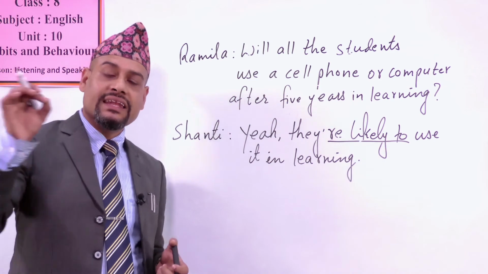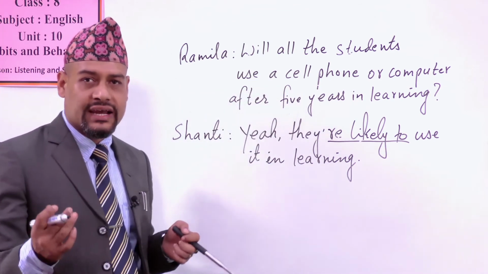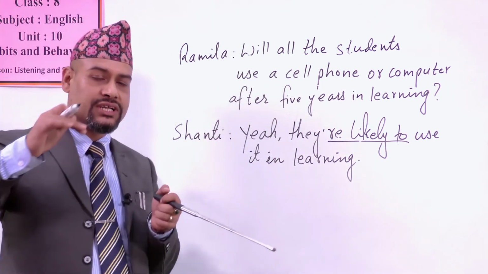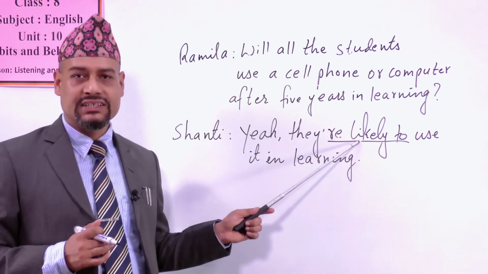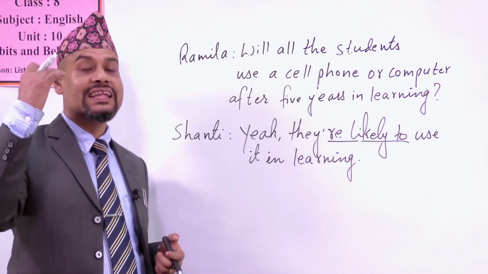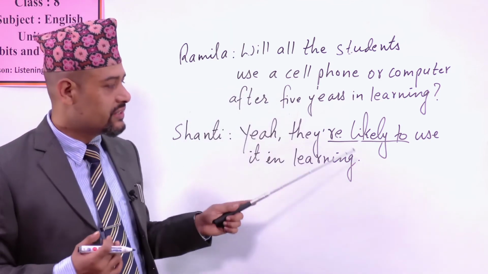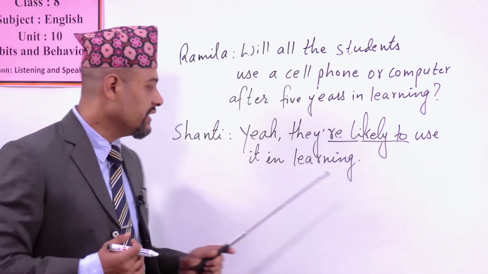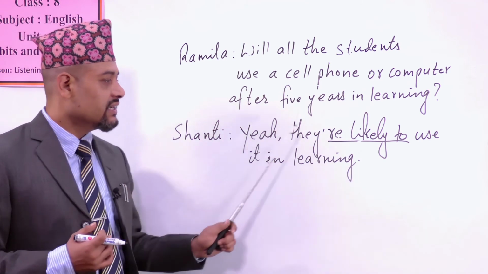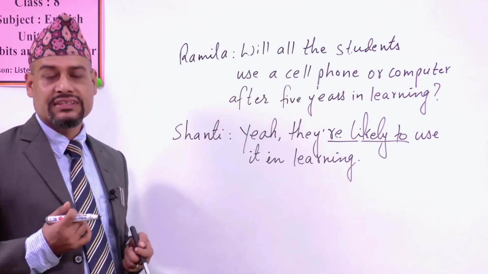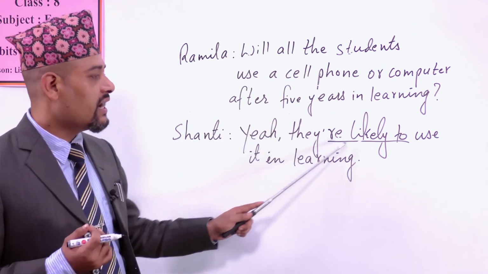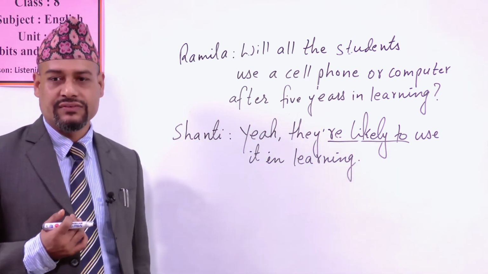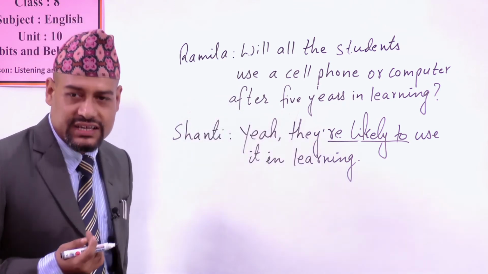So in my previous class also, I told you that if there is more chance to take place in the future, at that time we have to use likely to. If there is less chance to take place, you can use unlikely to. So here Santi thinks that they may use, there is a more chance to use. That's why she uses here be verb plus likely to. So this is just an example for you.